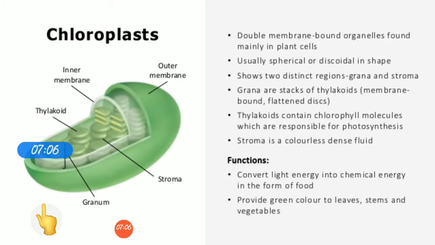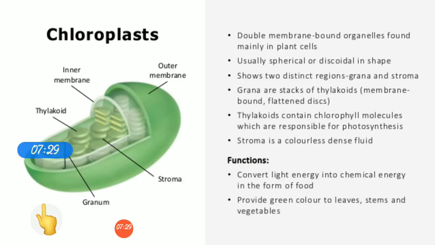Since they are green colored, they are colored organelles, and the colored organelles are called chromoplasts. So chloroplast is a type of chromoplast which is a green colored organelle. There are other chromoplasts also which impart different colors to the flowers and fruits.